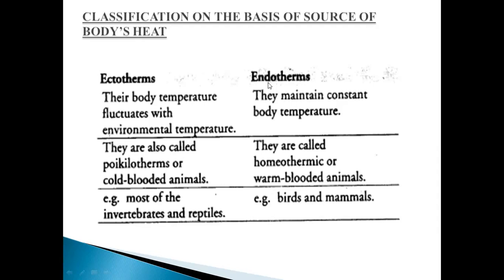Next is the endotherm. They maintain constant body temperature. They are called homeothermic or warm-blooded animals, birds and mammals. So you can say that we have discussed the homeotherms. They are also known as the endotherms, and the poeciliotherms are also known as the ectotherms.